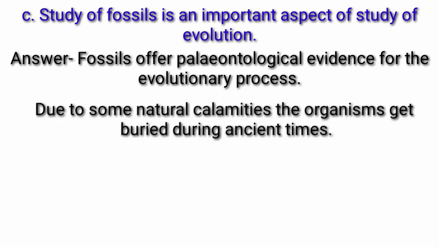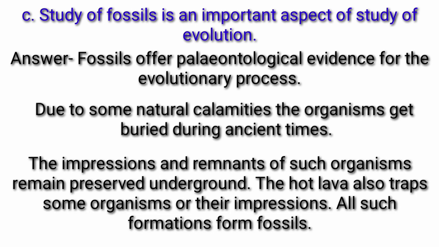Due to some natural calamities, the organisms get buried during ancient times. The impressions and remnants of such organisms remain preserved underground. The hot lava also traps some organisms or their impressions. All such formations form fossils.